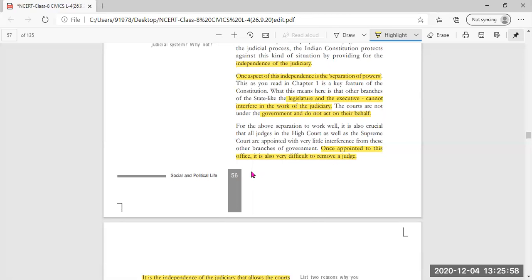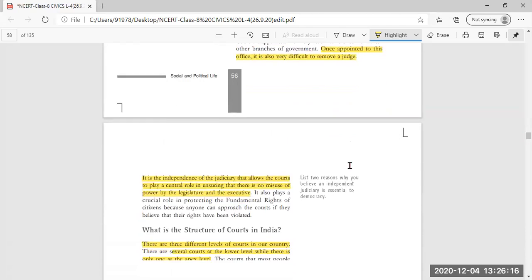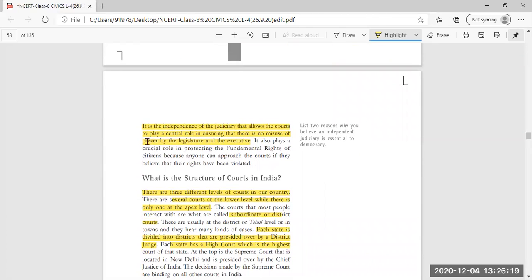Once appointed to these offices, it is also very difficult to remove a judge. Once a judge has been appointed, whether a judge of the High Court, the Supreme Court, or the local courts, it is very difficult to remove that particular judge from the seat. And it is the independence of the judiciary that allows the courts to play a central role in ensuring that there is no misuse of power by the legislature and the executive.